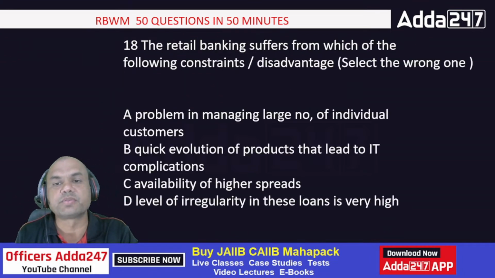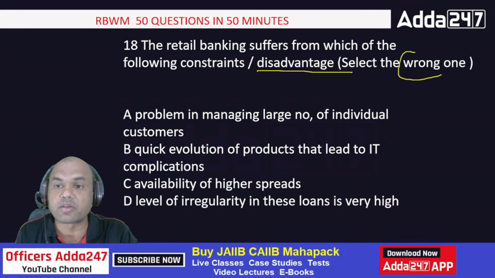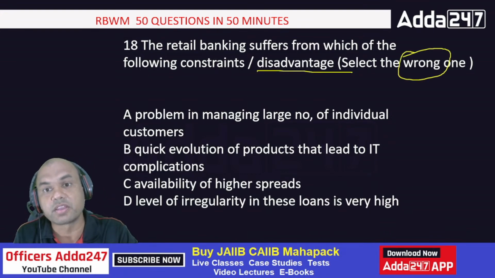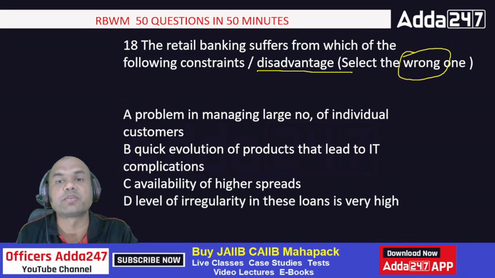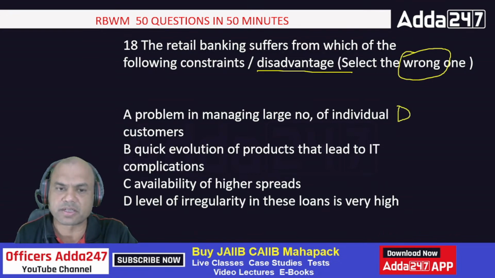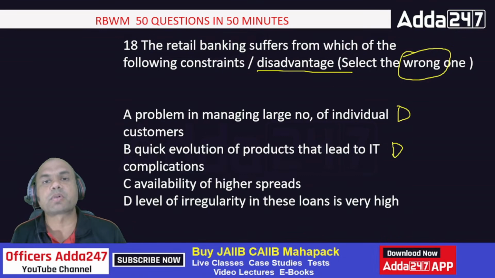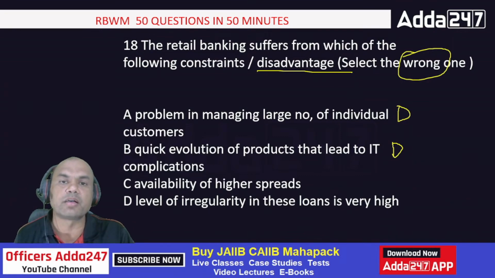The retail banking suffers from which of the following constraints or disadvantages? So what is the disadvantage for retail banking? Select the wrong one. Now this is again important. You want which is not the disadvantage. Problem in managing large number of individuals, so it is a disadvantage, meaning huge number of clients. Quick evaluation of products, yes, that is also a disadvantage, because by the time you design a product, that product has already become obsolete in the market.